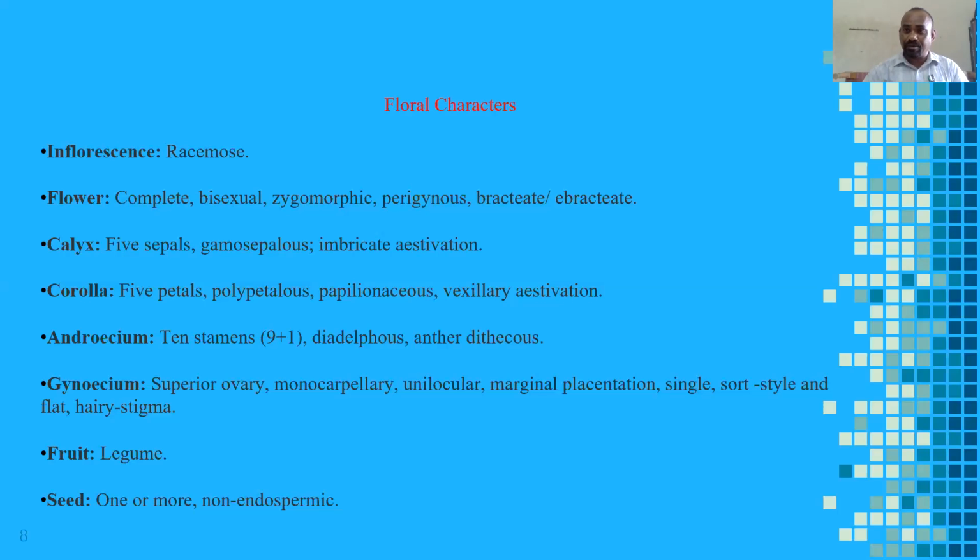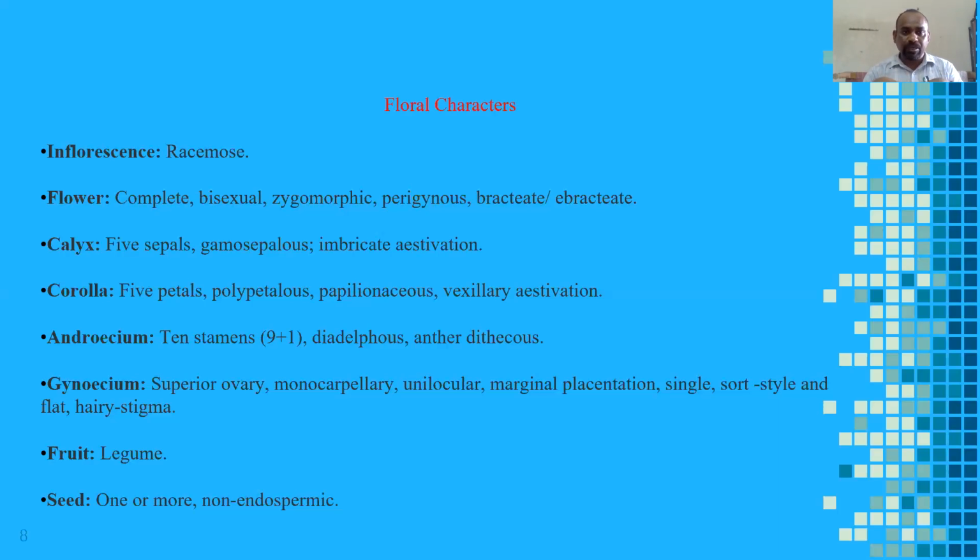Imbricate means here the one end of the sepal is arranged over the next sepal. Such a condition we call imbricate. Next, corolla. Corolla is the layer which is attractive and of different colors. These are 5, generally called petals.